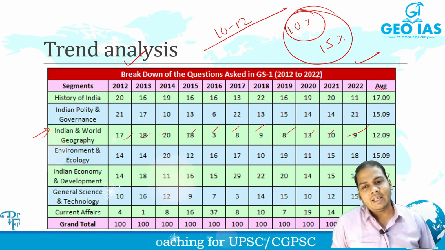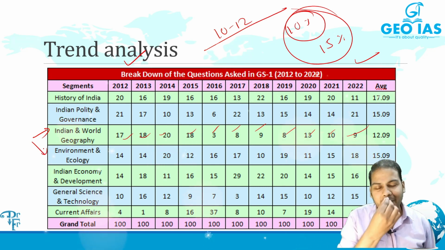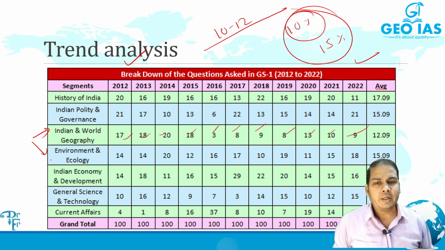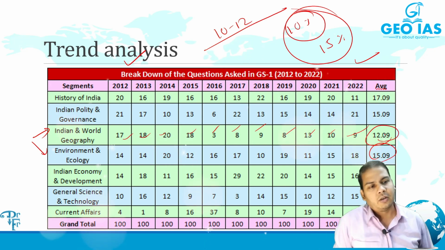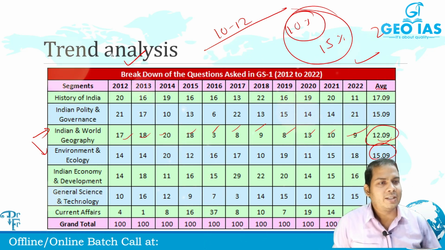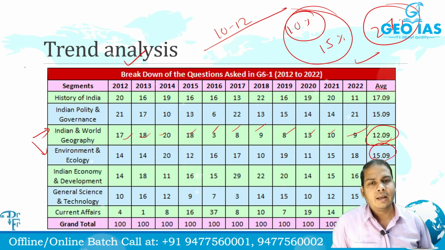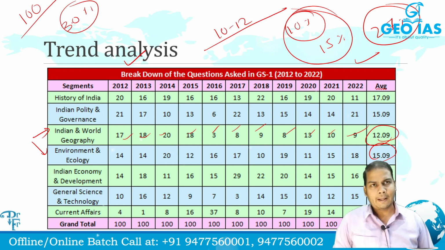But if I take environment also as my subject, because why I'm saying this, because geography का one part is environmental geography, isn't it? तो environment का part add कर लेते हैं, तो what you can see, roughly average is 15. Here the average is 12. So roughly 27% weightage is there from geography plus environment. So definitely it is a good deal. अगर 100 questions आने हैं, अगर 30 के आसपास आपके दो subjects से आ रहे हैं, तो it is a good deal, ठीक है ना?